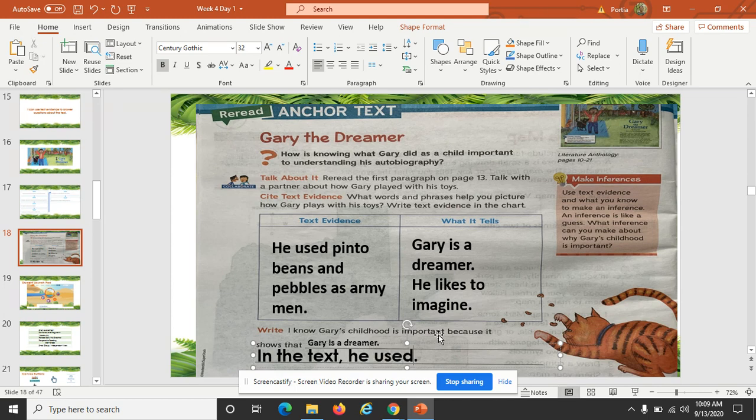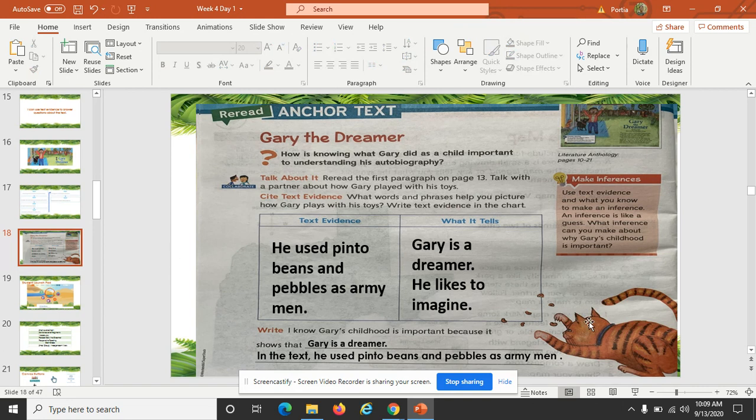he used pinto beans and pebbles as army men. There you go. So in this activity, we learned how to answer this question.